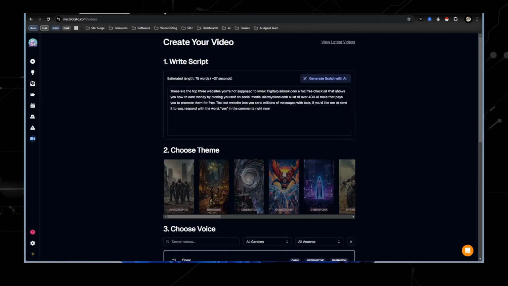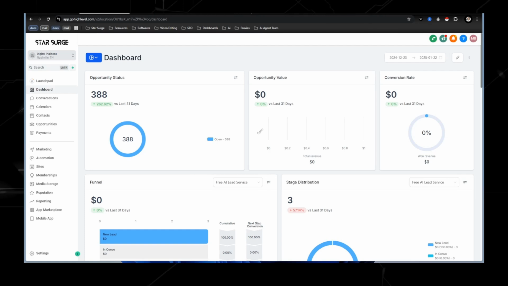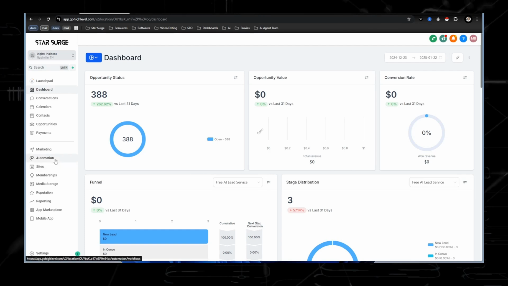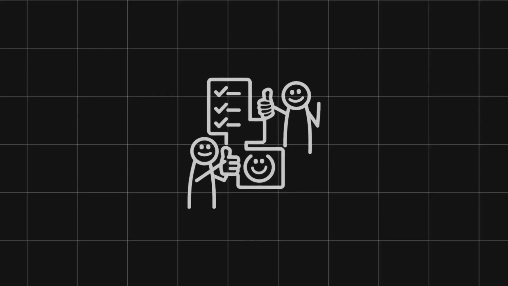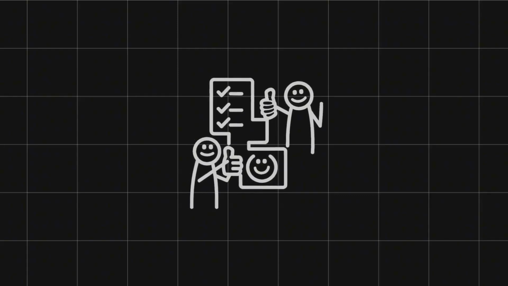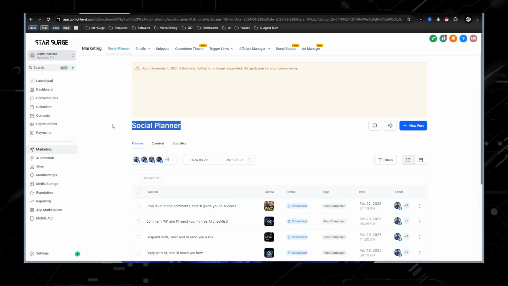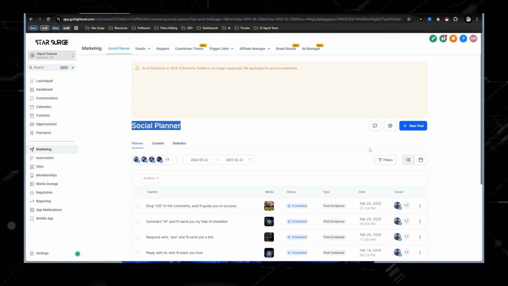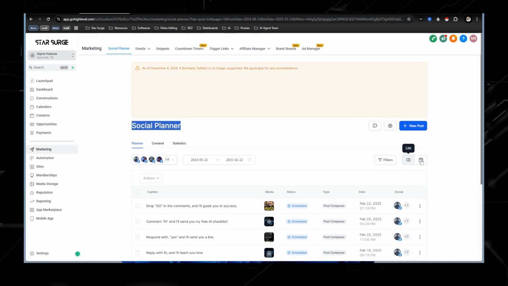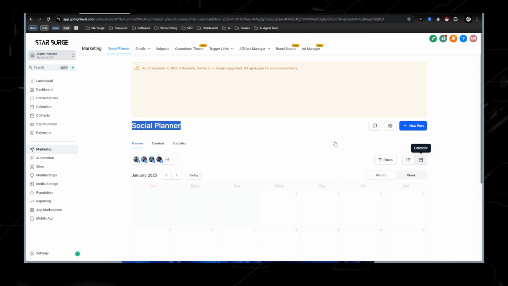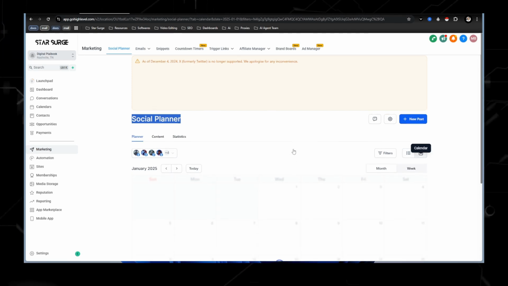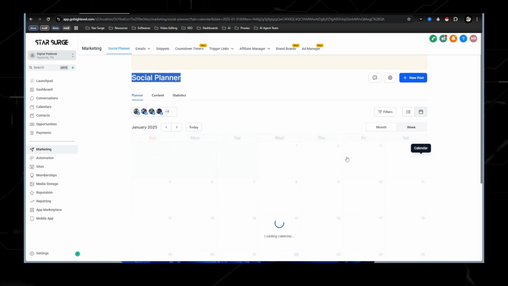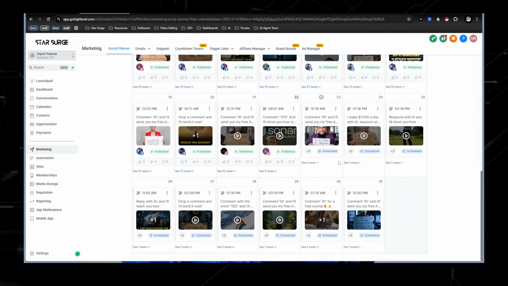Then what you would want to do is go into the CRM, and marketing is what I'm going to talk about next. Marketing is where the social planner is, and this is where you're able to schedule out your content. So if you can just click right here, this is going to show the calendar, and we are going to be able to see for the month of January all the content that I have scheduled out.